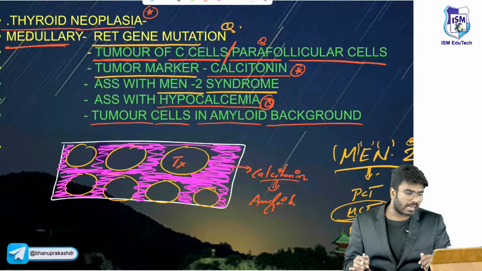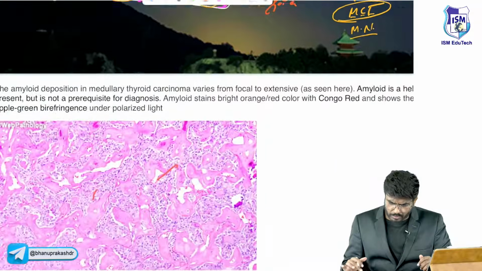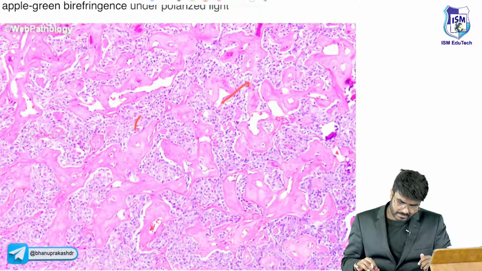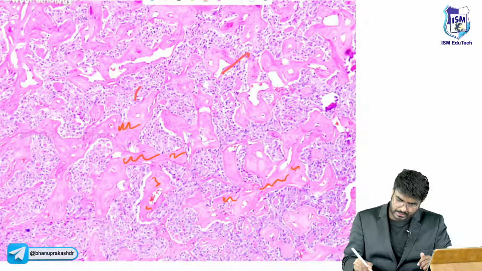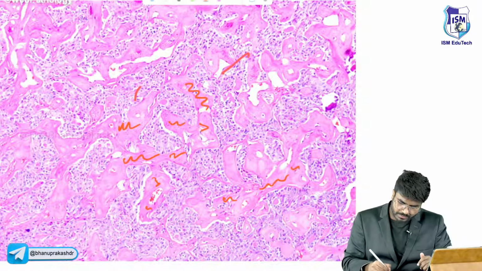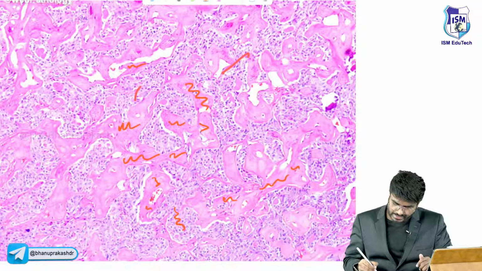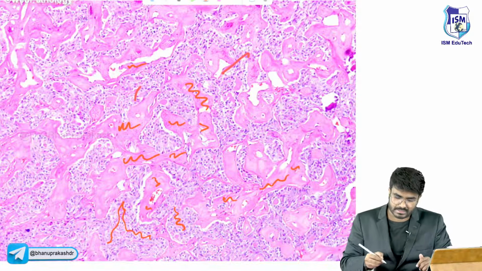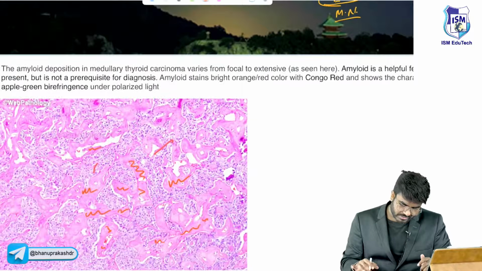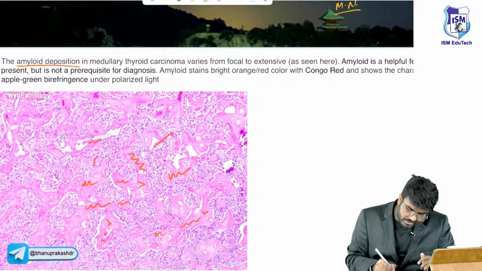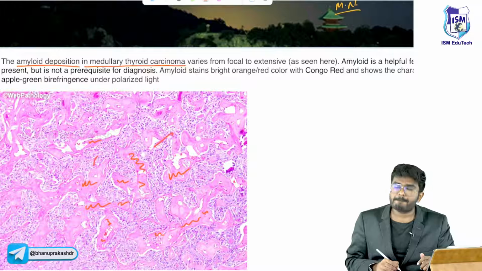Look here. What is this? All this pink color material, whatever you are seeing here, is amyloid. All these cells are the cancerous cells, and the pink color I have highlighted here is amyloid. The explanation was given here: the amyloid deposition in medullary thyroid carcinoma.